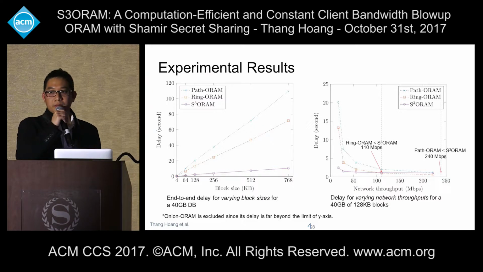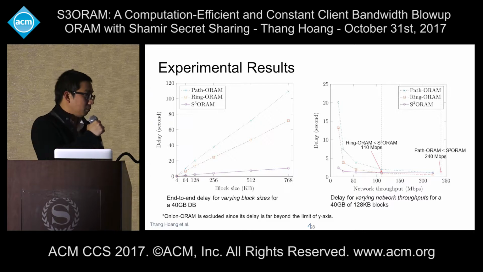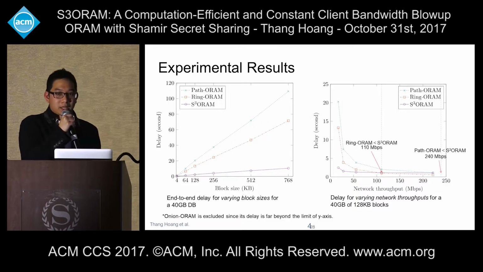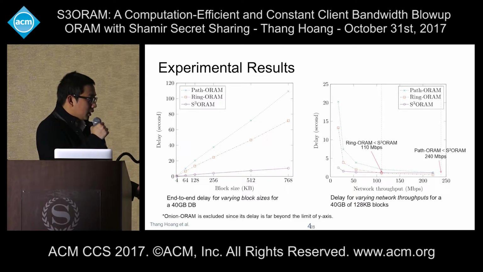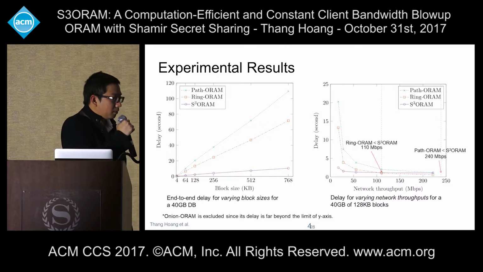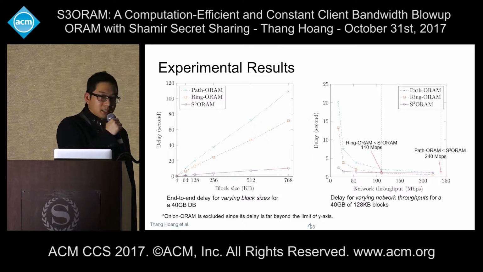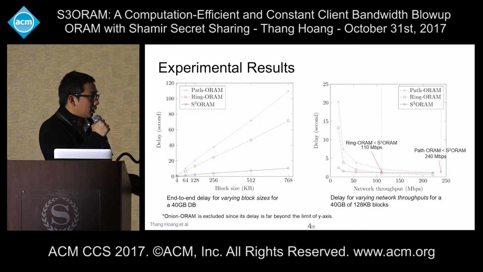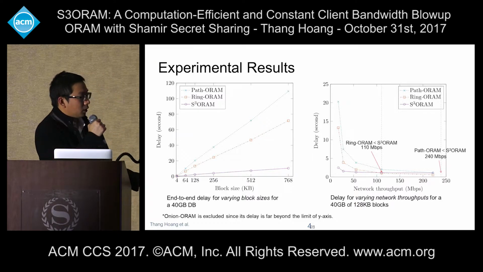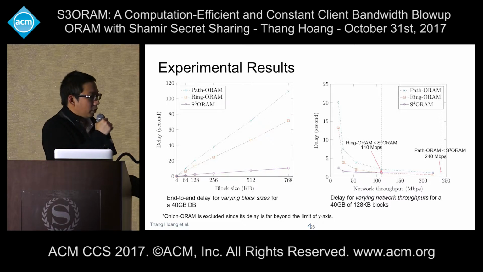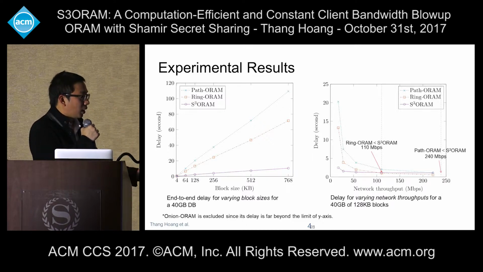So we conduct another experiment to showcase the performance of S3ORAM and the other ORAM schemes with varying block size. You can see that when we test the performance of ORAM schemes with block sizes ranging from 4 to 768 kilobytes, S3ORAM always performs around 5 to 8 times faster than Path and Ring ORAM. In this case, we exclude Onion ORAM because its delay is too far from the y-axis.